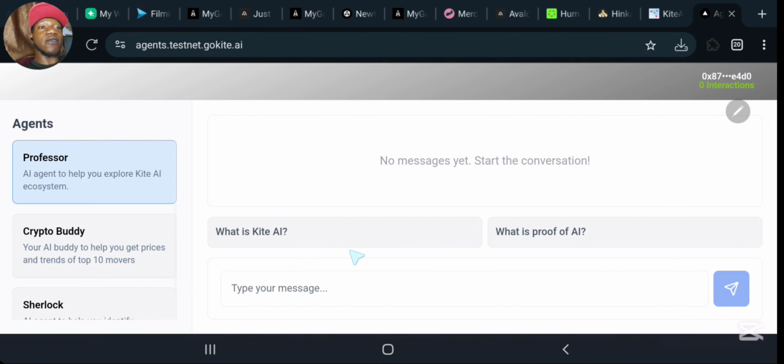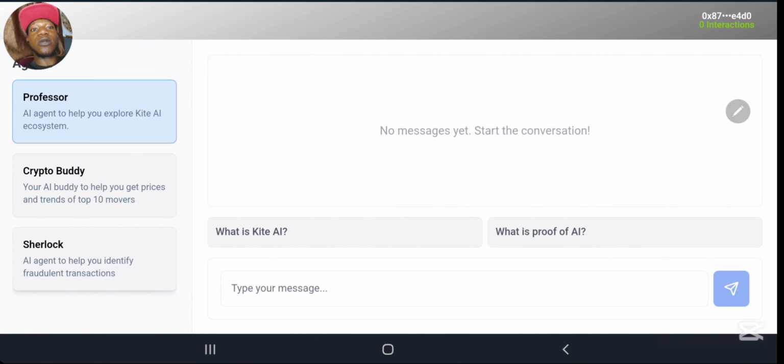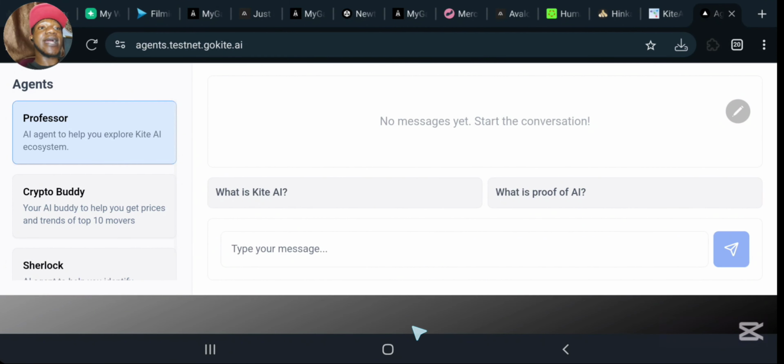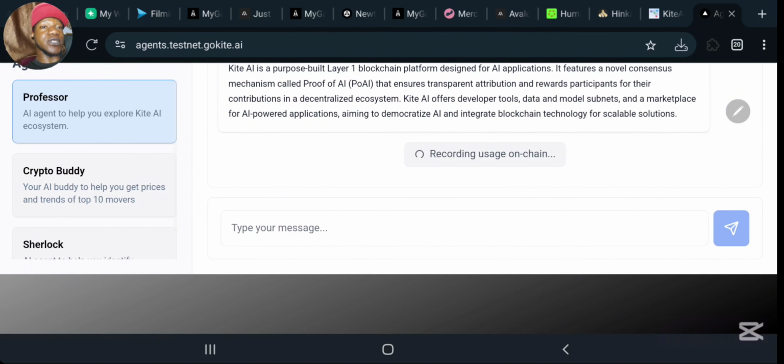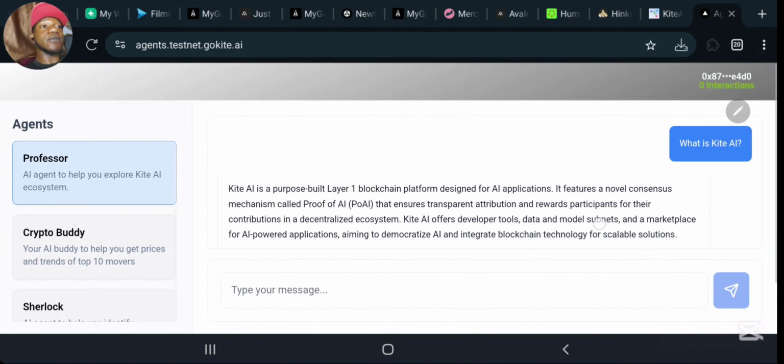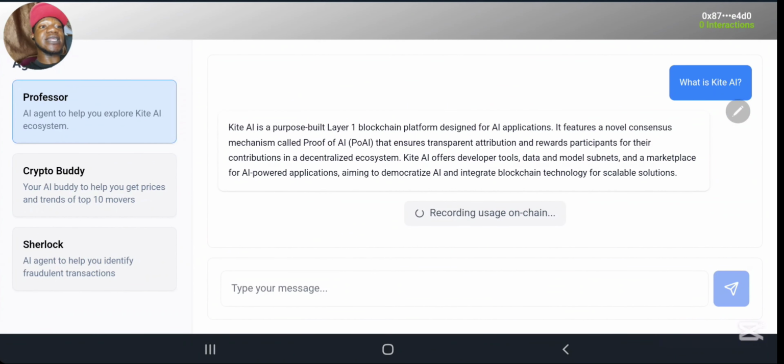So right now, guys, you go ahead and of course look over here. You have all your agents right here: Professor, Crypto Buddy, Sherlock, and I think three of them. So right now, guys, every action matters right here. So first of all, we start by asking what is Kite AI. So when you type it right here, the AI is going to respond to you immediately, and that is how you simply earn more points over and over. Remember, the more that you interact with the AI, the more that you actually earn points. Okay, so you can see the AI has actually given us a response right here, and of course anything that you do right here literally matters.